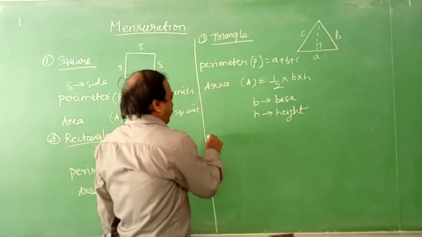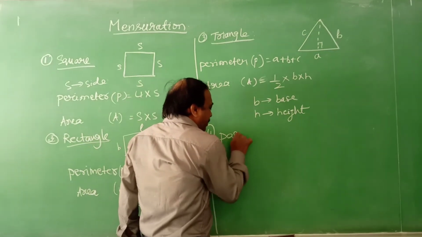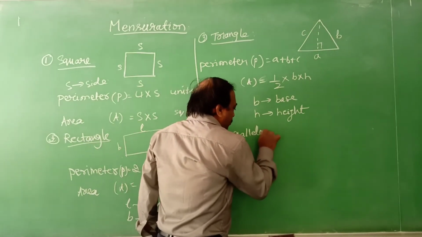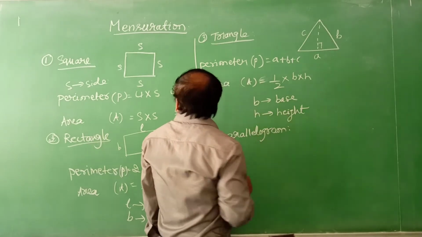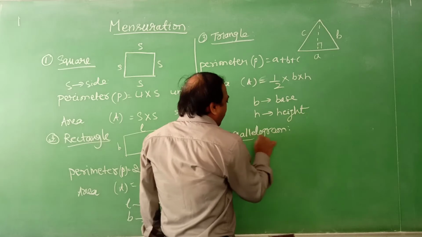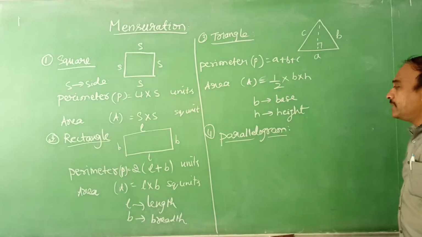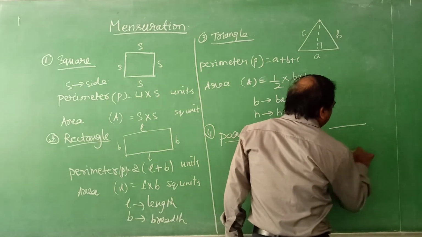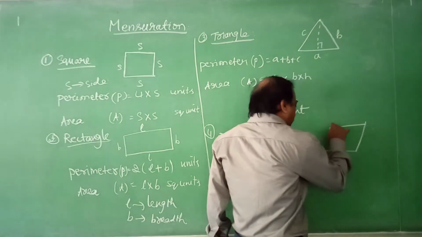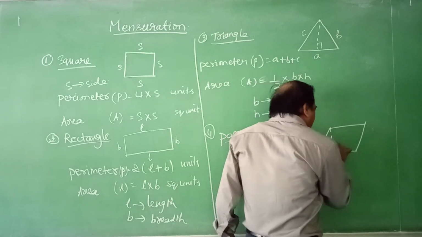Now coming to the other one, the parallelogram. As we know, in the parallelogram also, the opposite sides are equal in length. In this, this is the altitude of the parallelogram.